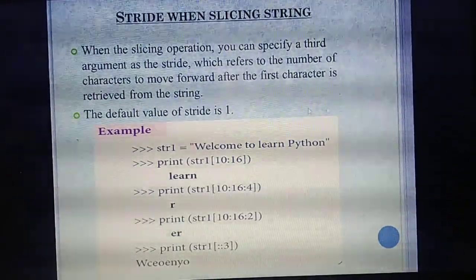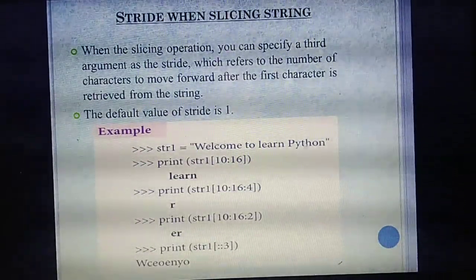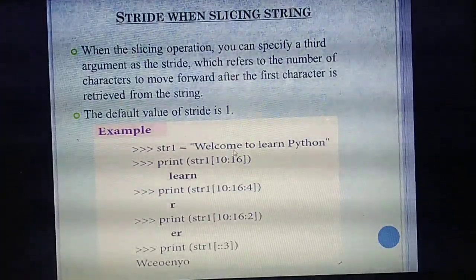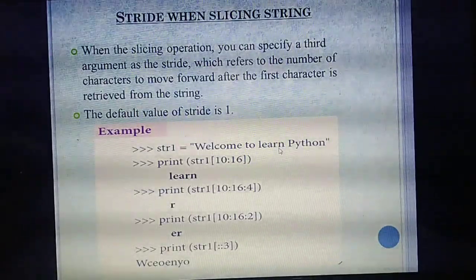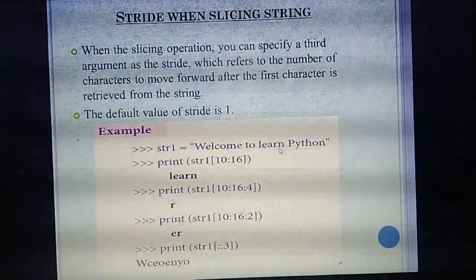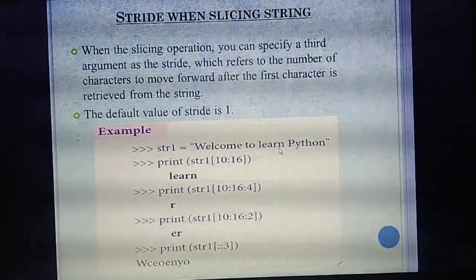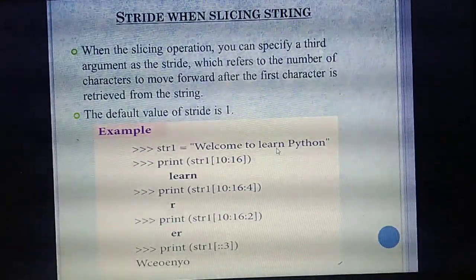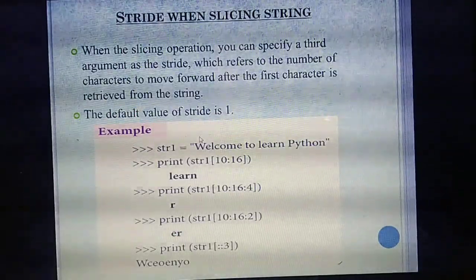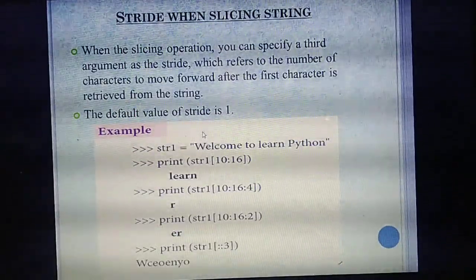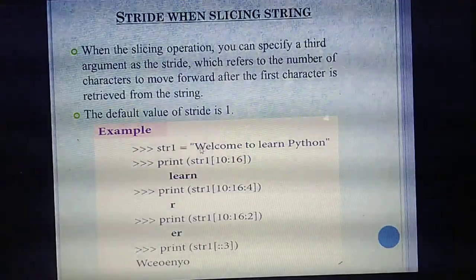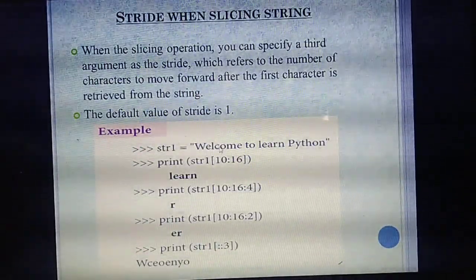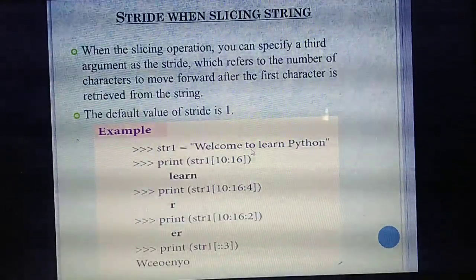On that paper, write this sentence: Welcome to learn Python. Have you all written? Now write the index value from 1 above this sentence: 1, 2, 3, 4, 5, 6, 7.